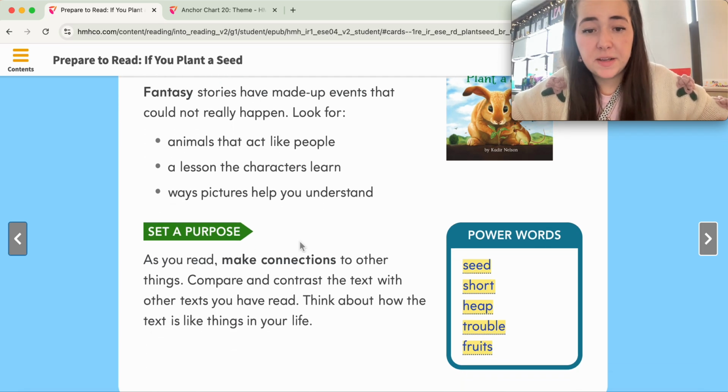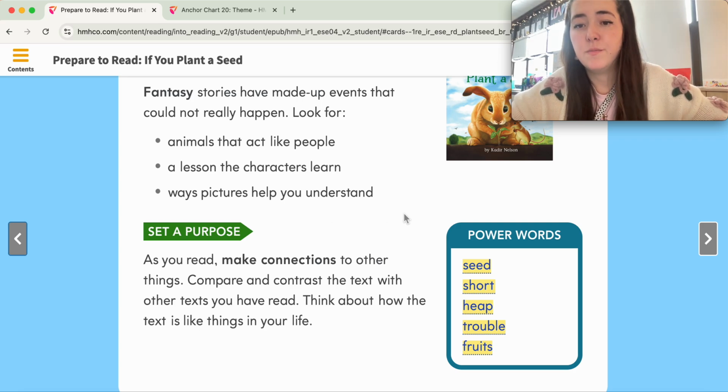And then to set a purpose for the reading, we're going to make connections to other things, compare and contrast the text with other things we've read, and think about how the text is like things in our life, and look for the lesson we can learn from the story.